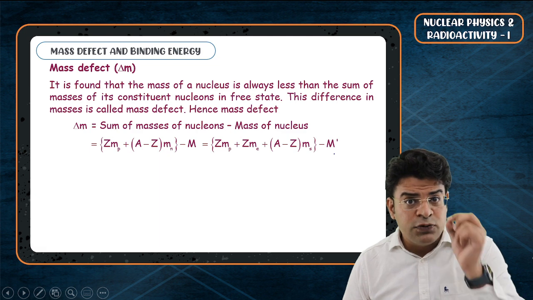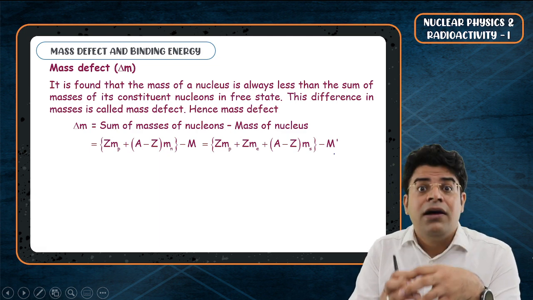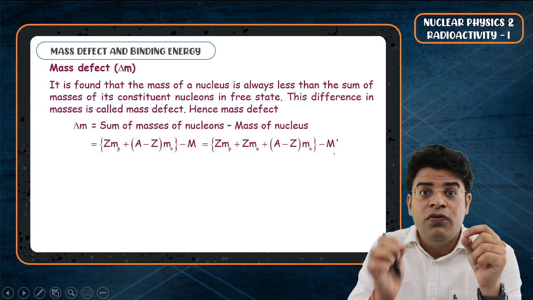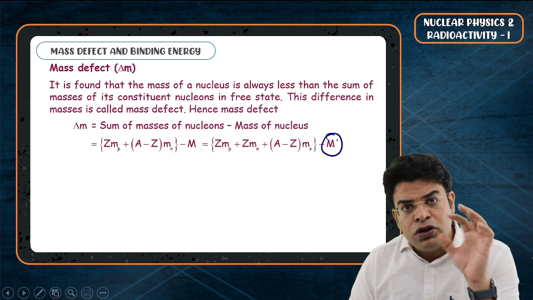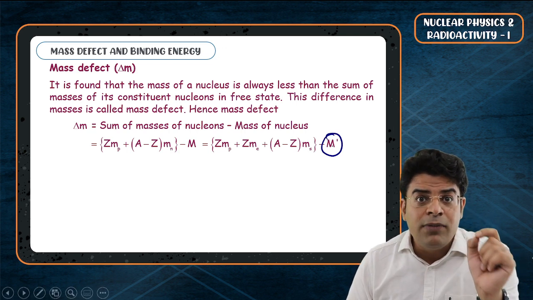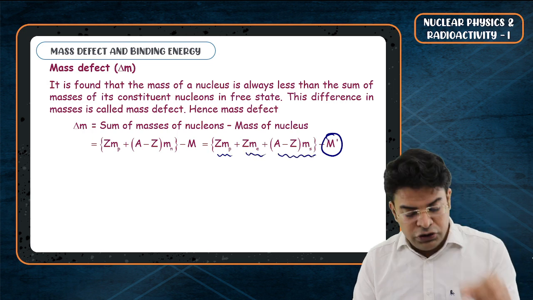Just like it is found that the mass of the nucleus is less than the sum of the mass of individual nucleons, the mass of the atom M dash is also found to be less than the sum of the mass of protons used, electrons used, and neutrons used.